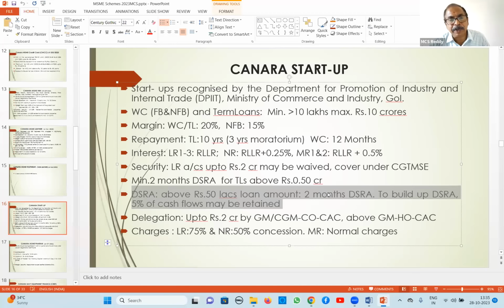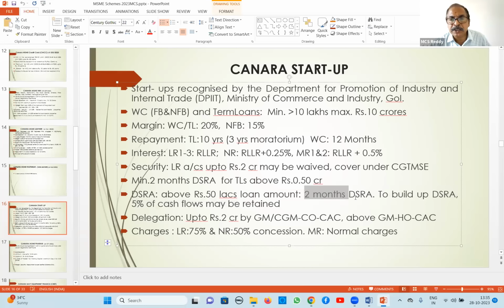They have to create a separate DSRA, whether they bring it upfront or out of future cash flows every month, a certain percentage, 2% or 3% or 5% as agreed, they have to build up this DSRA. This is the Debt Service Reserve Account. 5% is prescribed here. 5% of cash flows may be retained to build up this DSRA.